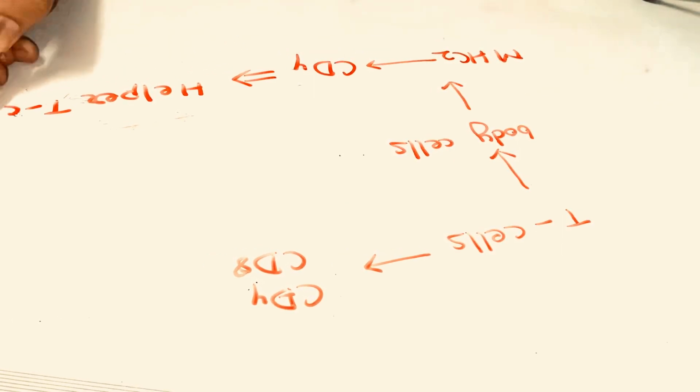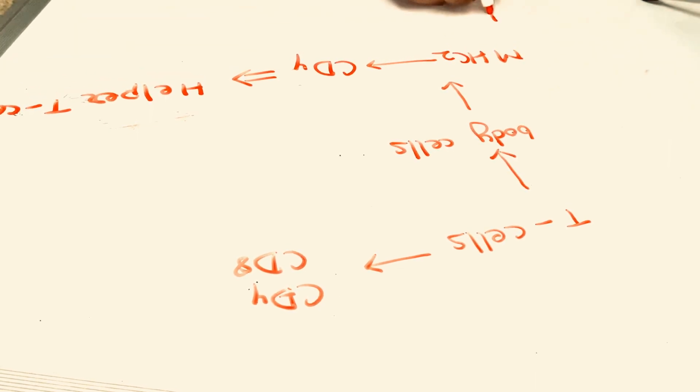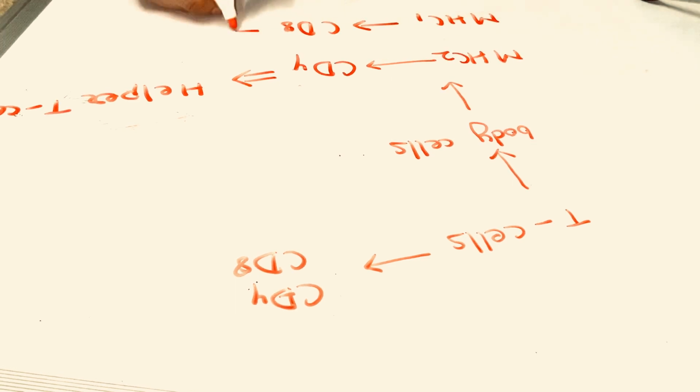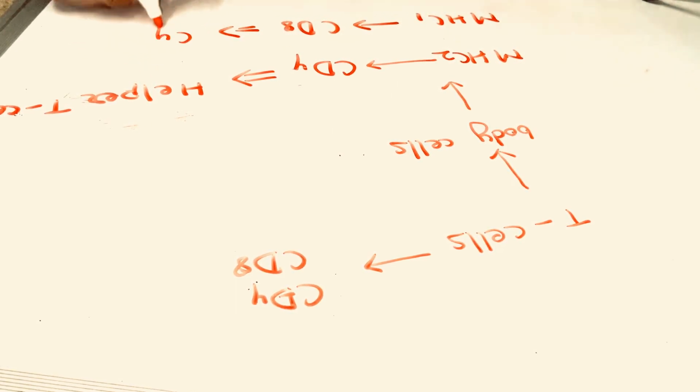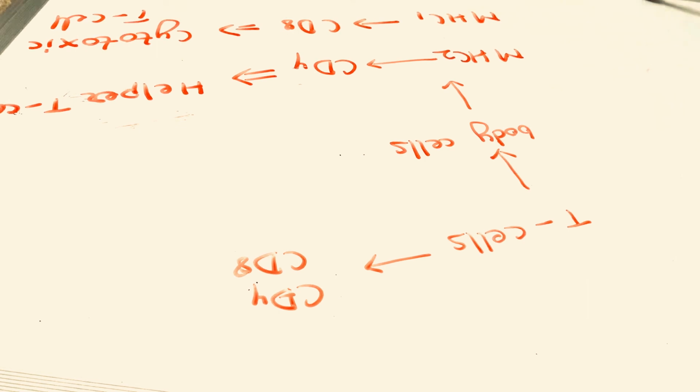T cell. But if MHC1 binds with CD8 and the function of CD4 is down regulated, then this would be known as a cytotoxic T cell, and they are finally released in the blood for their function. So see how beautiful this process is.